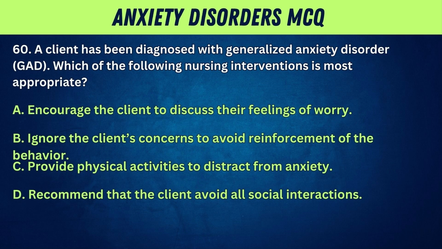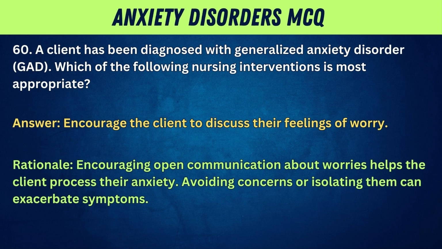60. A client has been diagnosed with generalized anxiety disorder, GAD. Which of the following nursing interventions is most appropriate? A. Encourage the client to discuss their feelings of worry. B. Ignore the client's concerns to avoid reinforcement of the behavior. C. Provide physical activities to distract from anxiety. D. Recommend that the client avoid all social interactions. Answer: encourage the client to discuss their feelings of worry. Rationale: encouraging open communication about worries helps the client process their anxiety. Avoiding concerns or isolating them can exacerbate symptoms.